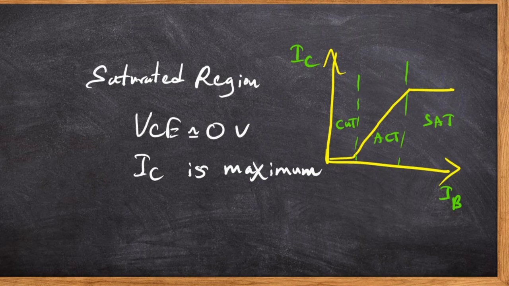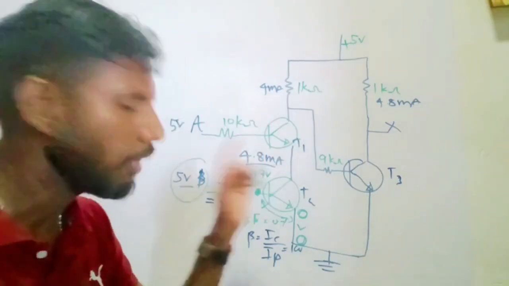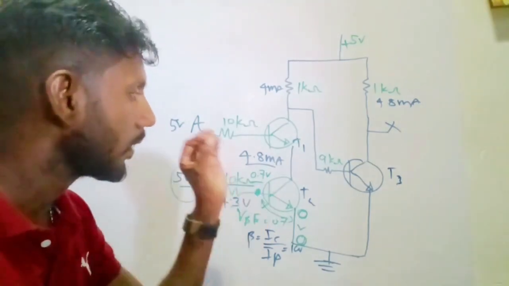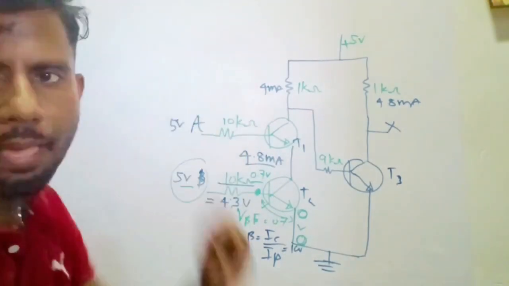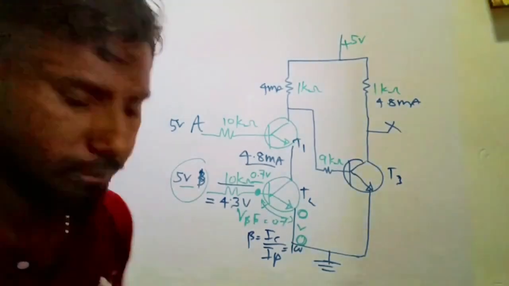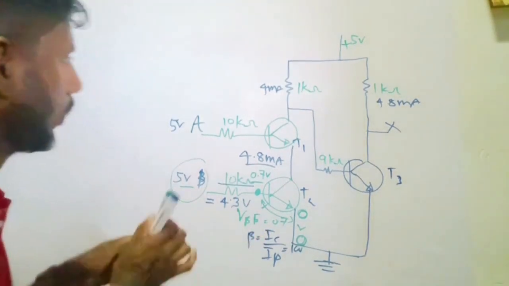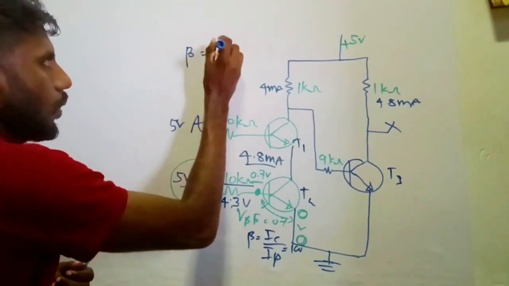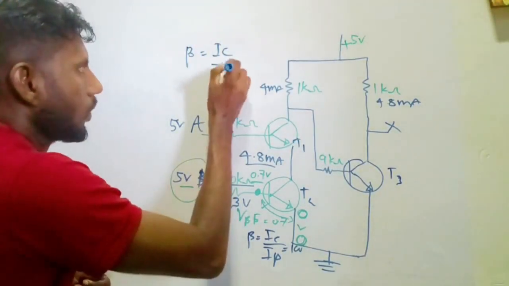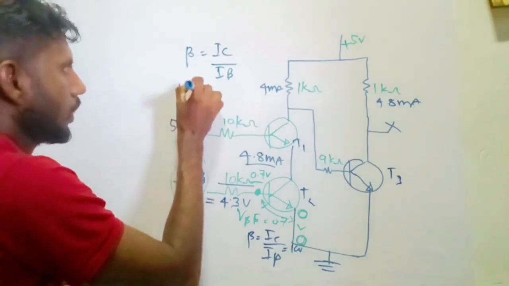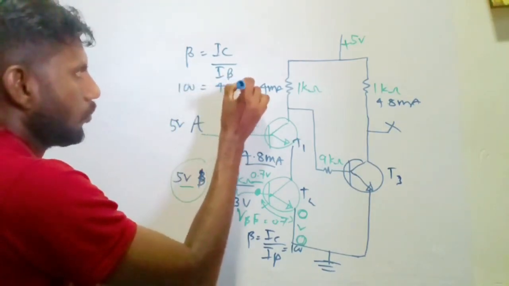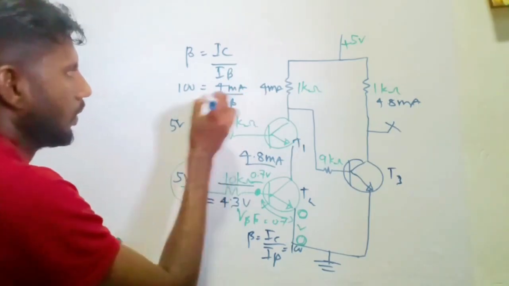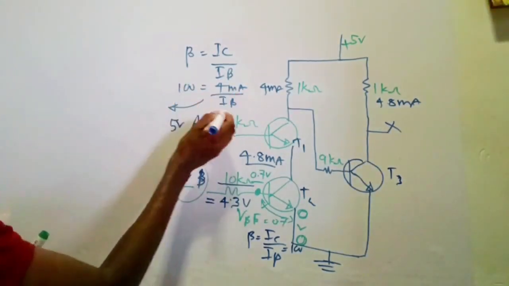They're asking us to prove that this T2 transistor operates in the saturated region. In the saturated region, VCE is a very small value. There are certain things that you know, but here in the question they are giving us the value of IC. Desired IC is 4 milliamperes, and also beta is given here. Beta equals IC over IB. Here IC is 4 milliamperes, so IB will become 4 divided by 100.